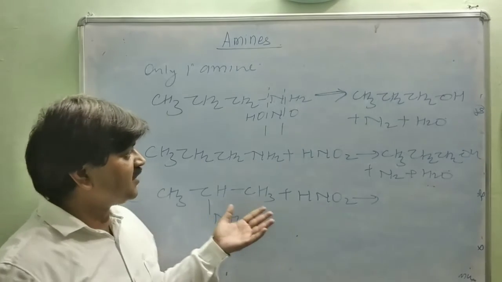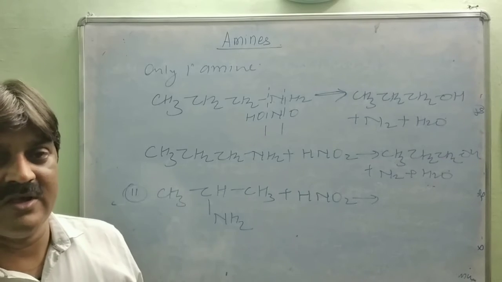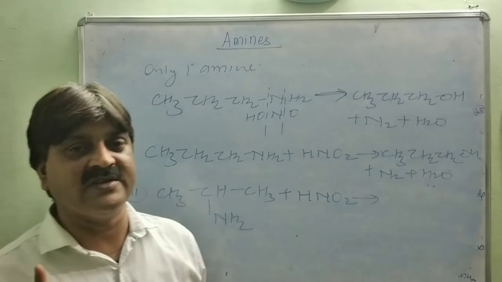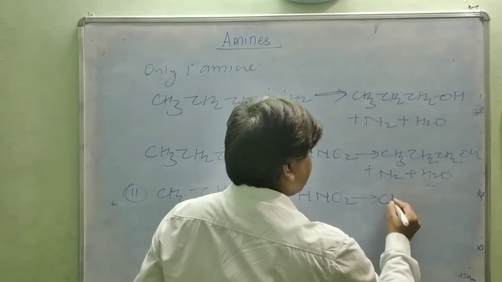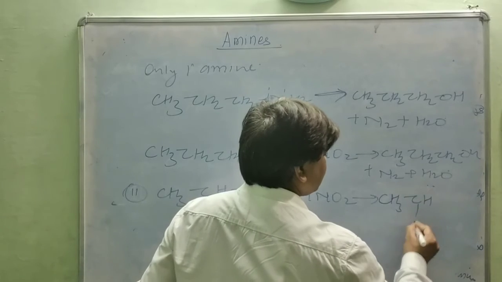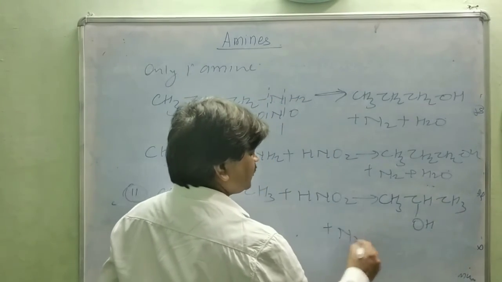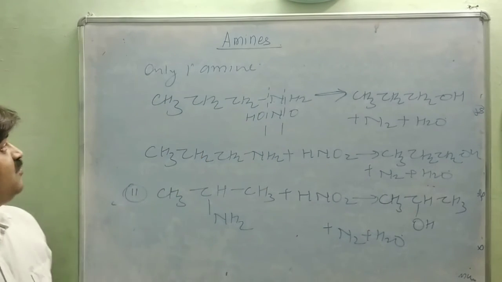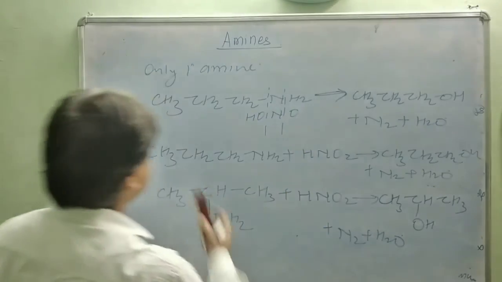So keep in mind this is the conversion of amine into alcohol. This is a primary amine, and CH3CH(OH)CH3 forms along with nitrogen and H2O. So this is the answer of this question, 13.8.